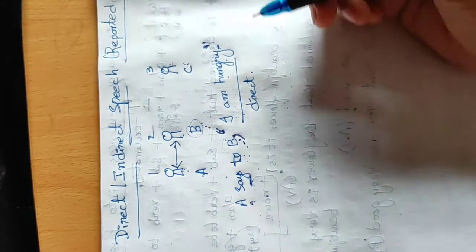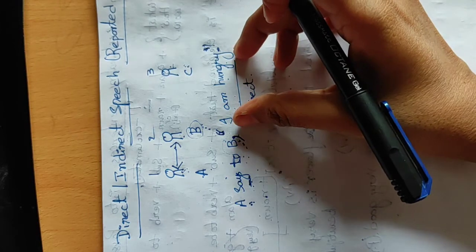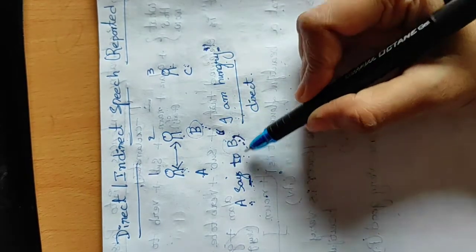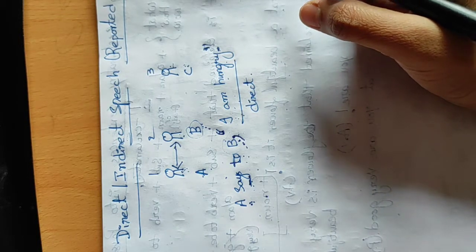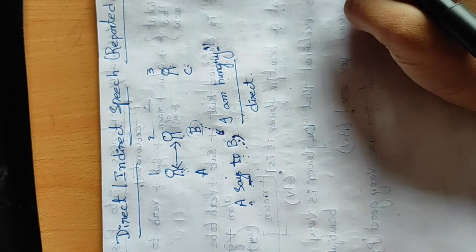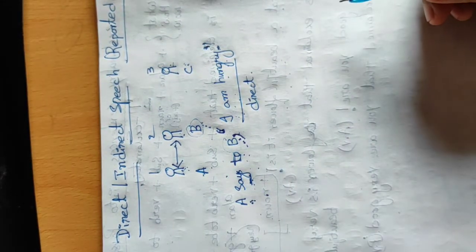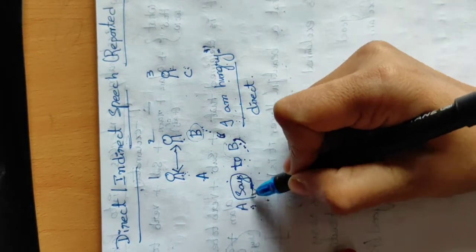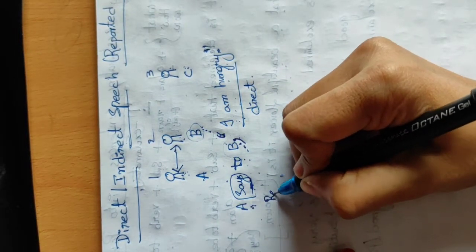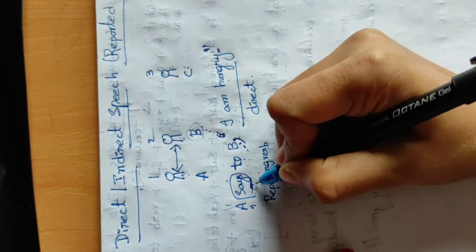One is the exact method, exactly whatever message he was told, he can repeat, that is conveying in the direct method. And another method is the indirect form. Let me explain how to write it. This verb is called the reported verb or reporting verb.